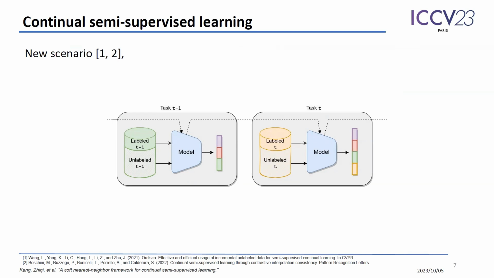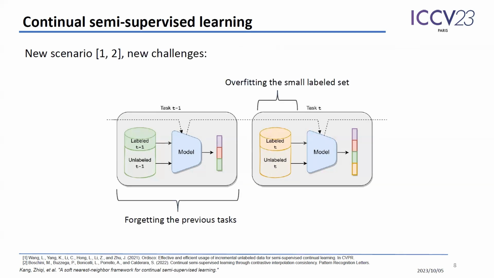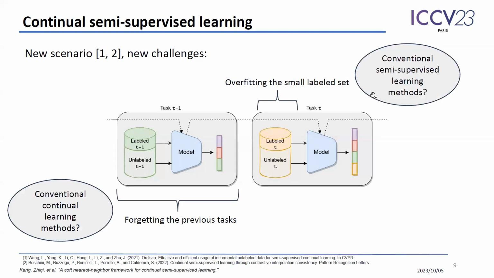With the new scenario come new challenges. We found that the model will not only suffer from forgetting, as in standard continual learning, but also risk overfitting the small label set when learning the new tasks. You might ask, okay, but what if we just use conventional methods like either continual learning or semi-supervised learning?